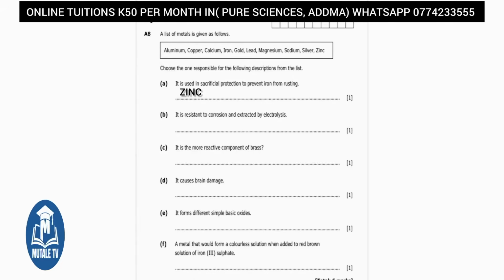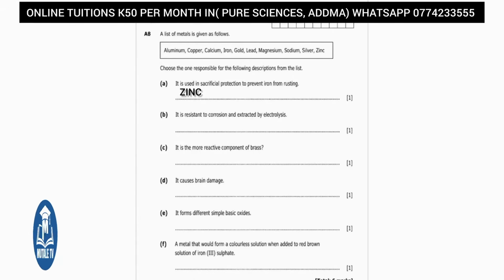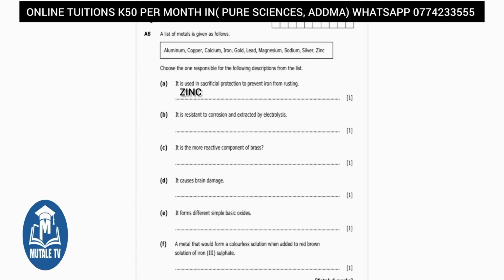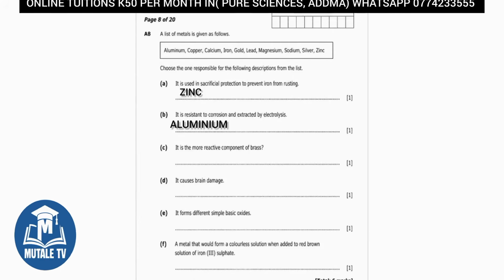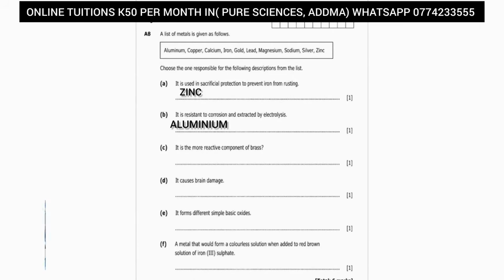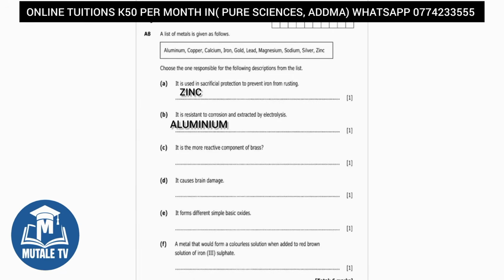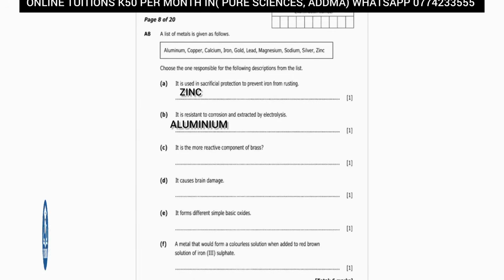Part B says, it is resistant to corrosion and extracted by electrolysis. The answer is aluminium. Aluminium has a protective oxide layer that resists corrosion, and it is extracted from its ore, bauxite, using electrolysis because it is too reactive to be extracted by reduction with carbon.